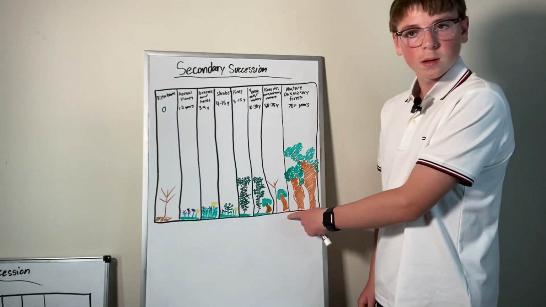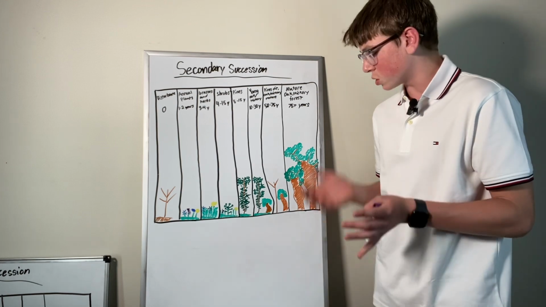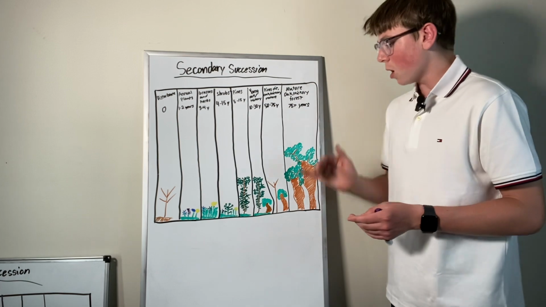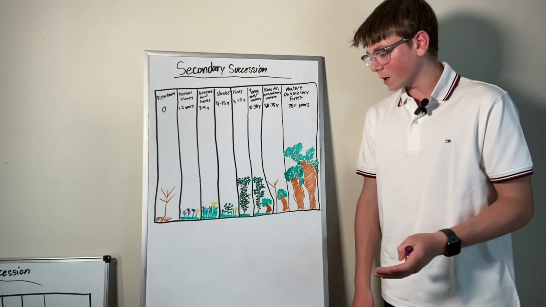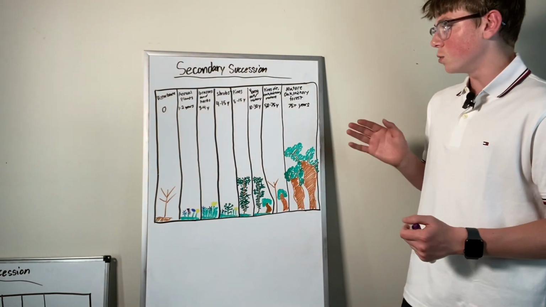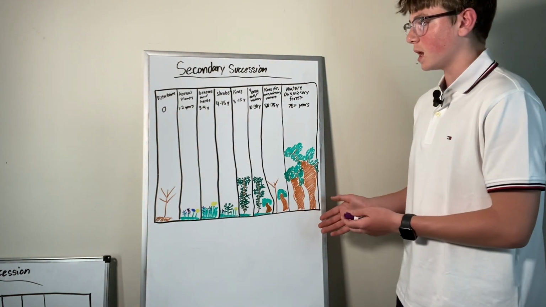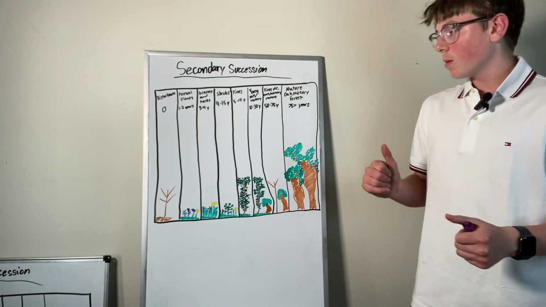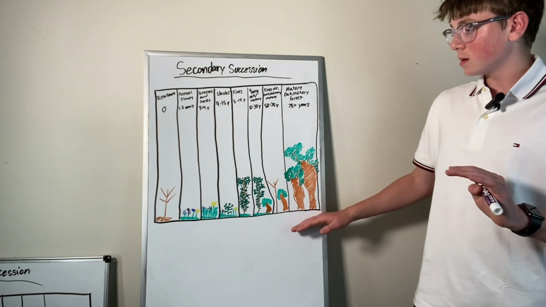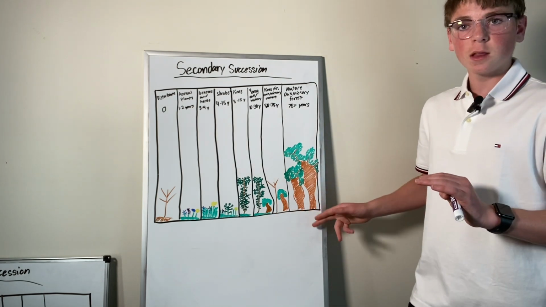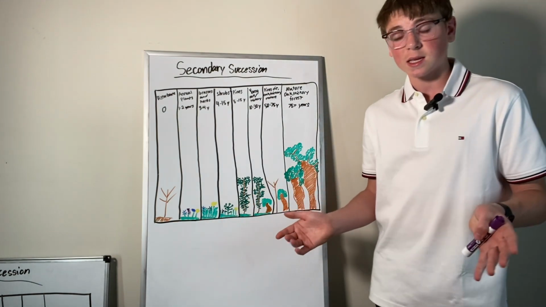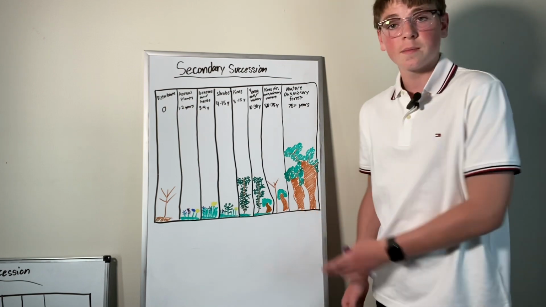So this little oak or hickory tree just grew a little bit. And then after 75 plus years, there will be a mature oak and hickory forest, which is the climax community. We got back to what this forest looked like at the beginning. We can assume that when this forest was a forest before the disturbance, that the forest looked like this. And if it did look like this, after the secondary succession and it comes back to looking something like this again, this is a climax community, if that helps.